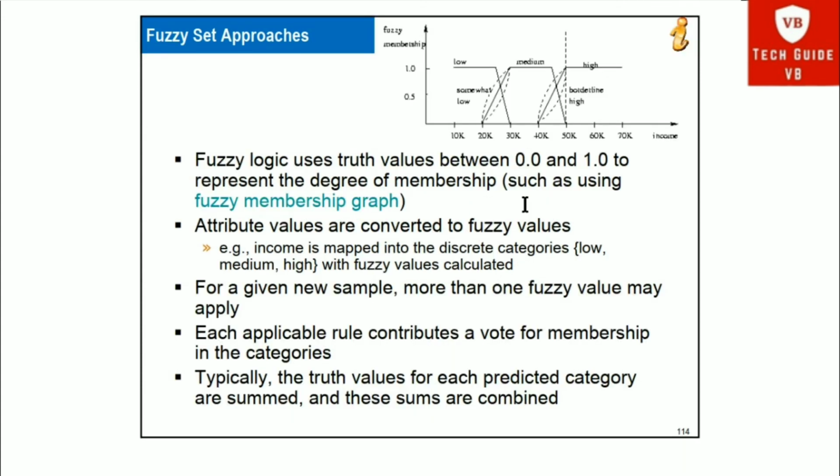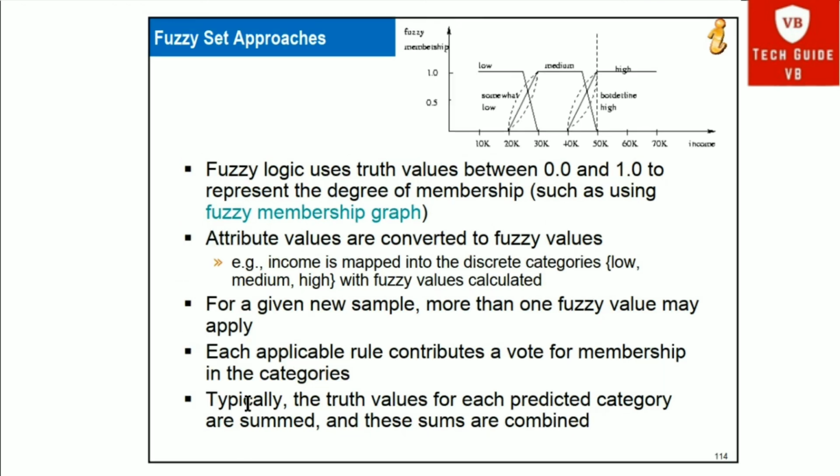Then there is the fuzzy set approach in other classification techniques. Fuzzy logic uses truth values between 0 and 1 to represent the degree of membership, such as using the fuzzy membership graph. Okay, there are two basic values, 0 and 1, in fuzzy logic. Then the attribute values are converted to fuzzy values.